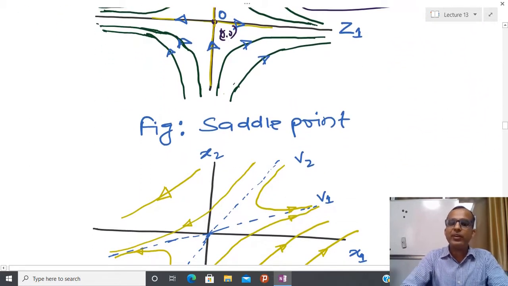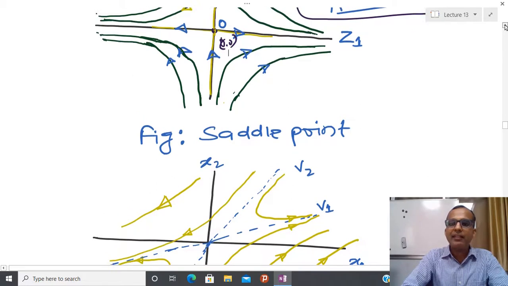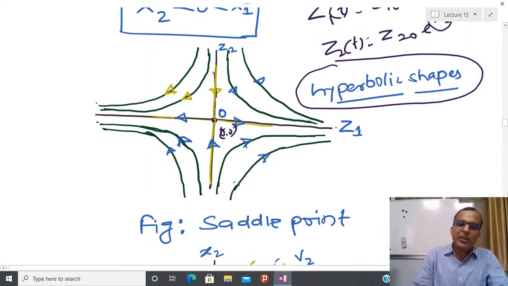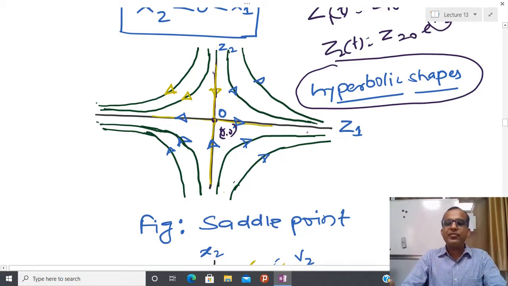So in the occurrence of a saddle point, what happens is that I have convergence in one direction and divergence in another direction. So somehow the saddle point is also called an unstable point, because finally all trajectories are going to diverge. You can see that the same kind of information is coming from this phase portrait. So what we are saying is, the system is stable provided both eigenvalues are negative.